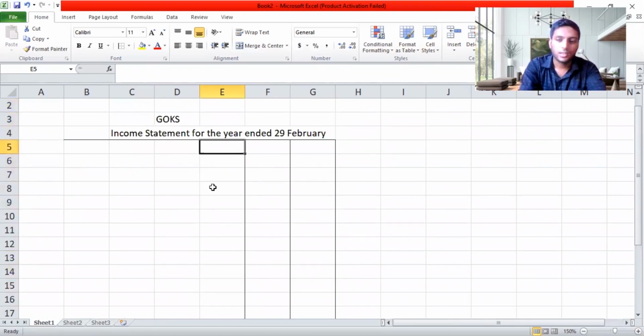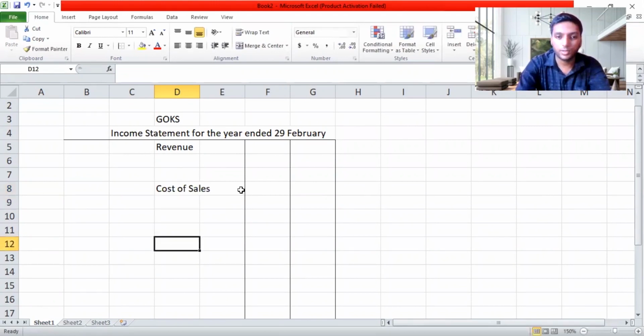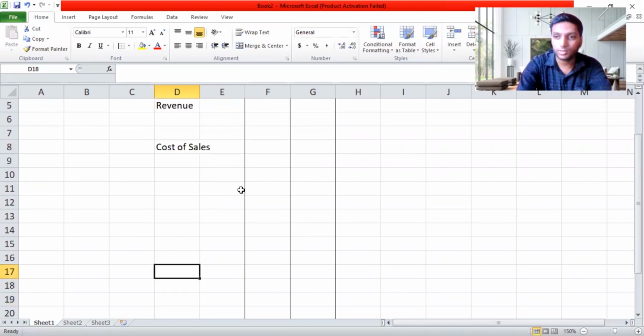So I'll leave some space for revenue and cost of sales. Most probably I'll keep a column. I'll start from the second one, revenue. When it comes to cost of sales, I'm going to find cost of sales. So how do I find cost of sales? I'll leave some spaces because I'm going to start with the workings. Maybe 5 to 6 lines is more than enough.